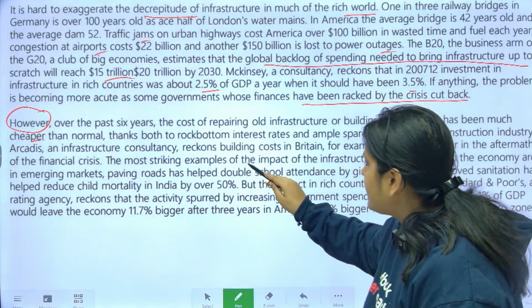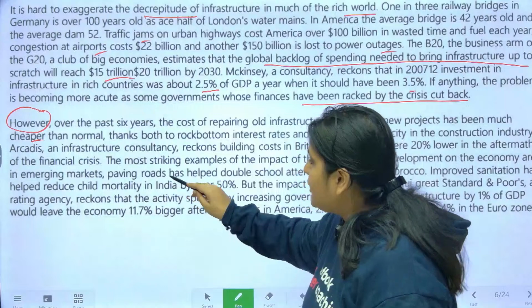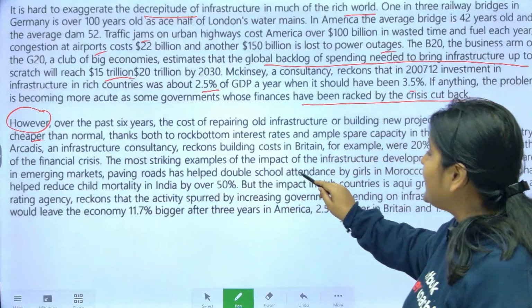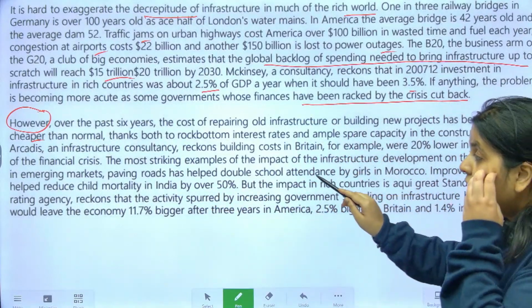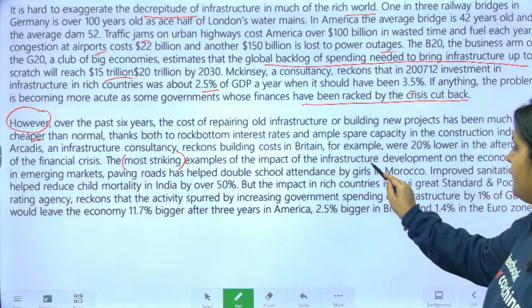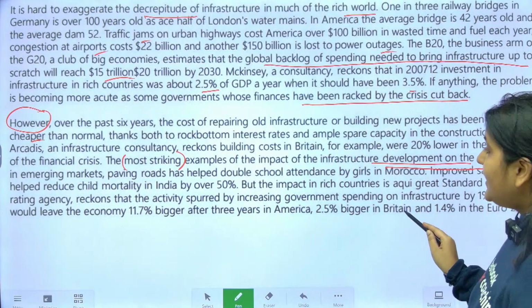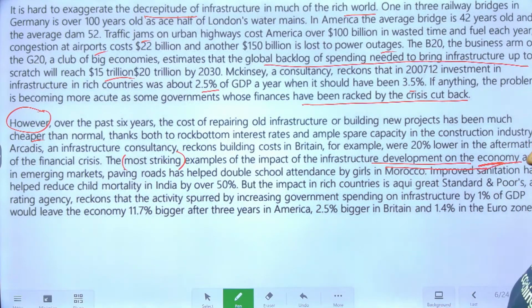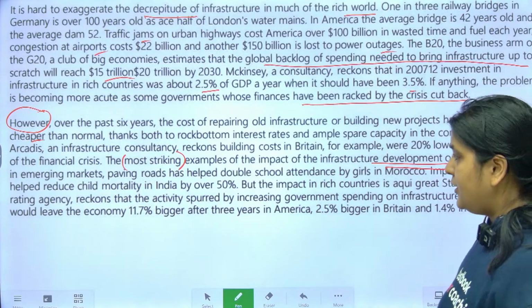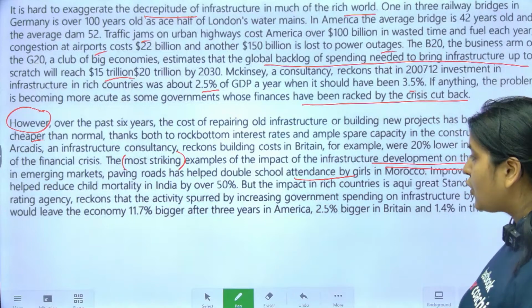The most striking examples of the impact of infrastructure development on the economy are in the emerging markets. Paving roads have helped double school attendance. Now this is saying that agar they improve the infrastructure, if they develop the infrastructure, it has a huge impact on the economy. And they're giving examples कि school attendance बढ़ जाता है if you help, if you're paving roads.